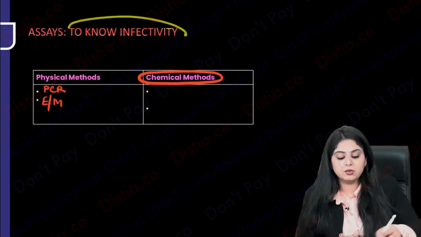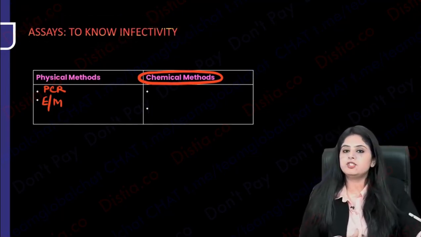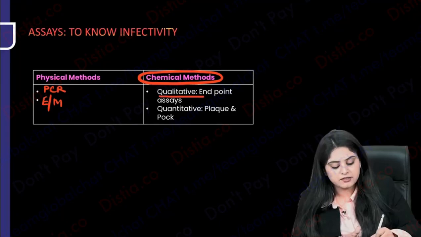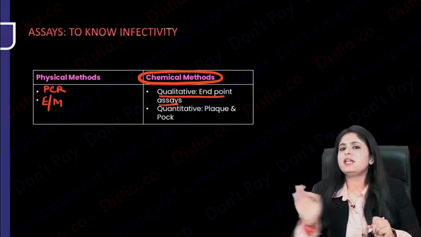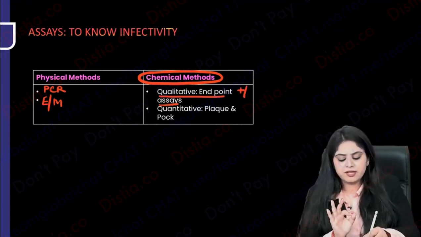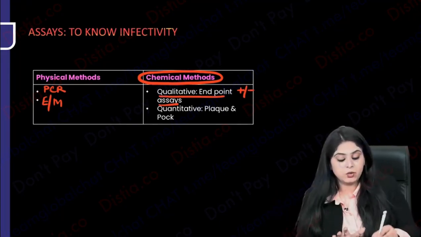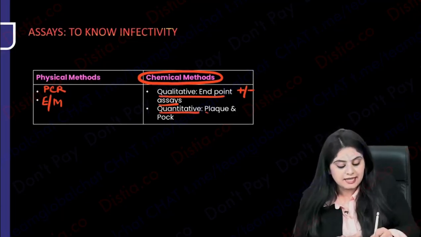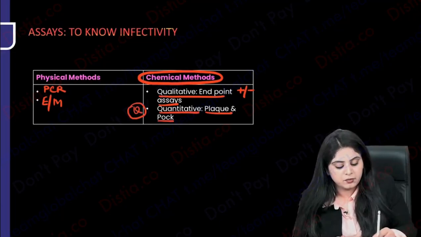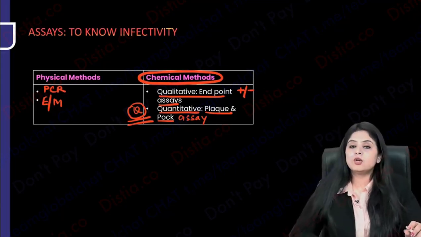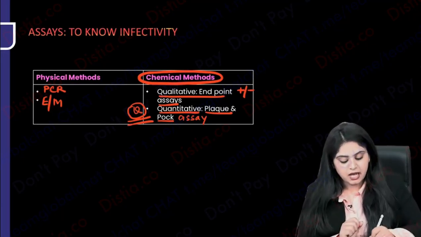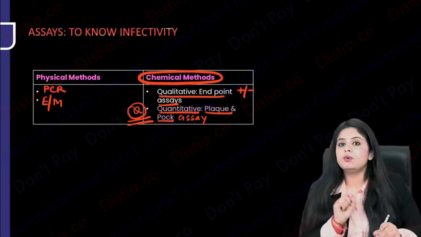Similarly, for viruses also, there are two types of tests. One which tells you virus is there or not, that is going to be the qualitative test. Endpoint assays. Endpoint assays mean the end result is given. Virus is present or virus is not present. That's all. But I say, what are the quantitative tests which tell me how much of virus is present? And that is plaque and pock assays. So please remember, they ask you in a question. In the previous year, they have asked you, which is the methodology which helps me in knowing the quantification of the virus? And that is plaque and pock. Plaque and pock are going to count it for me.